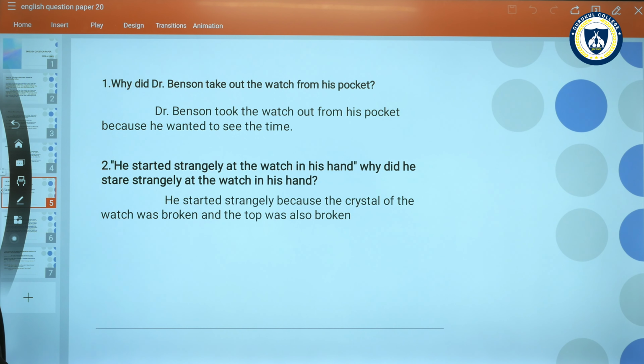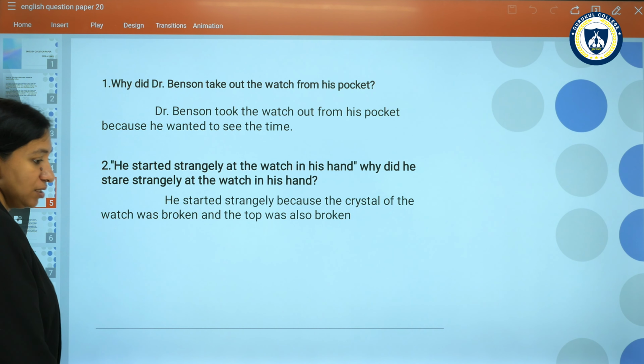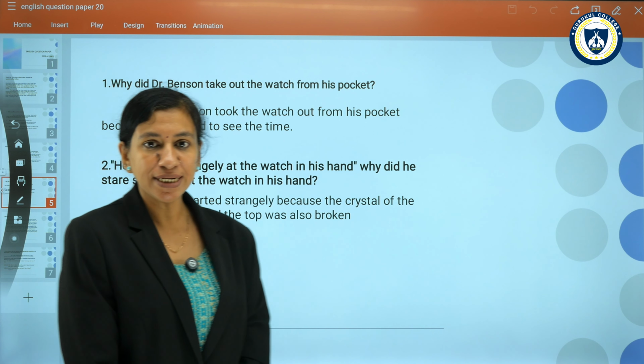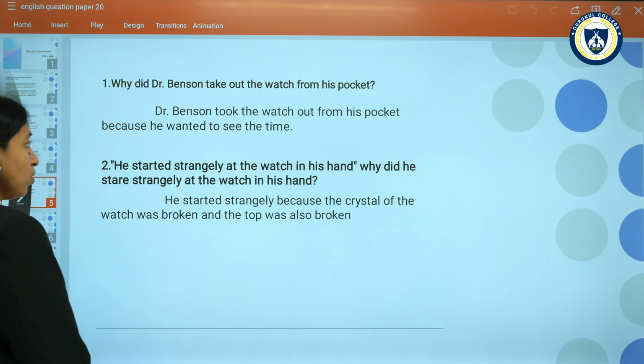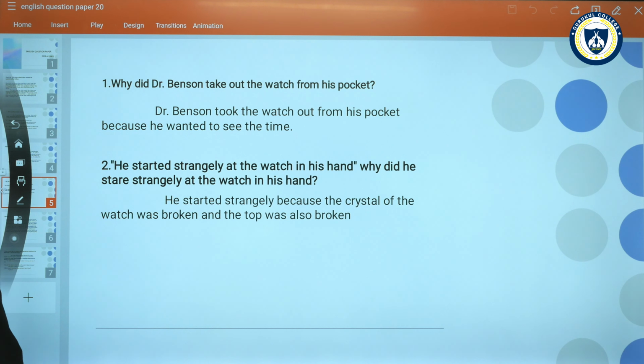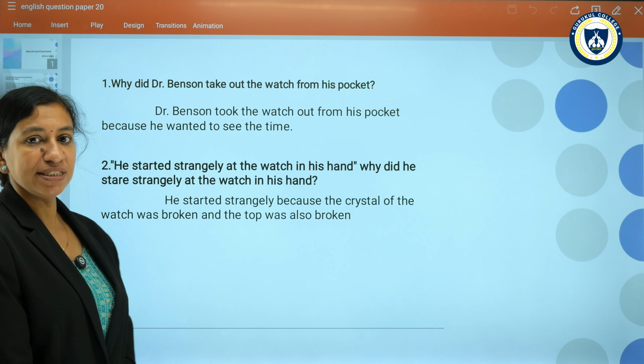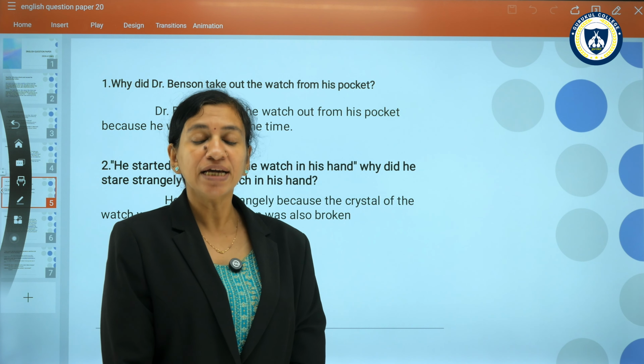Why did Dr. Benson take out the watch from the pocket? The watch was in Dr. Benson's pocket. Why did he take out the watch? Dr. Benson took the watch out from his pocket because he wanted to see the time. He wanted to know what time the baby was born.